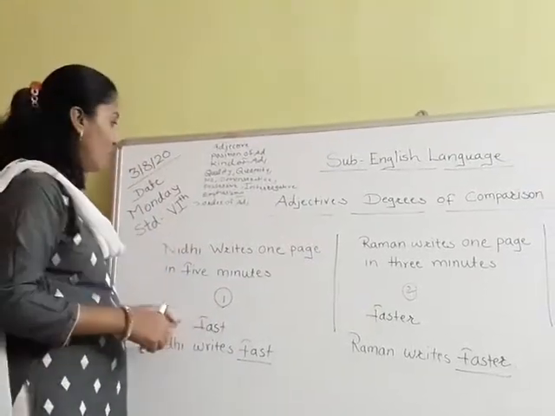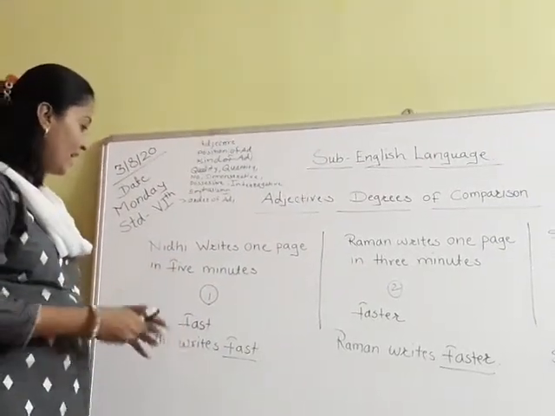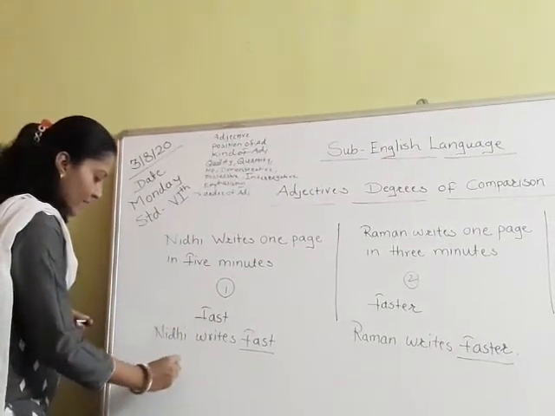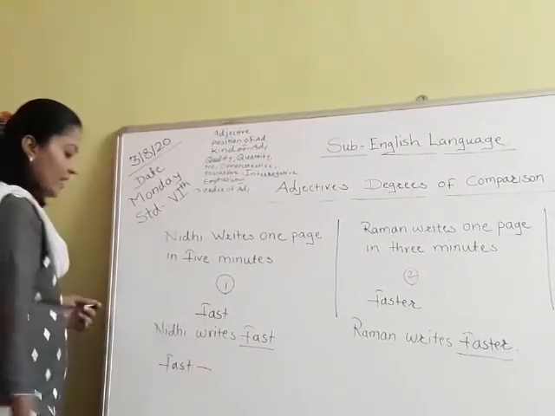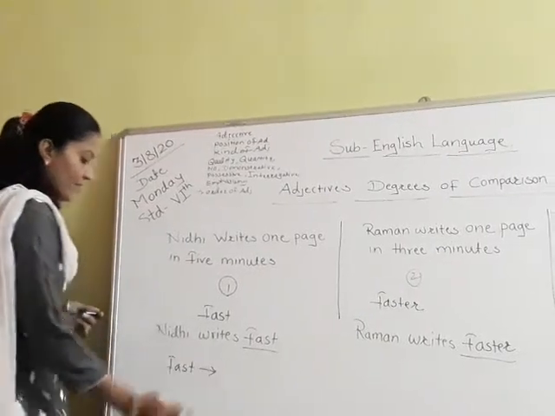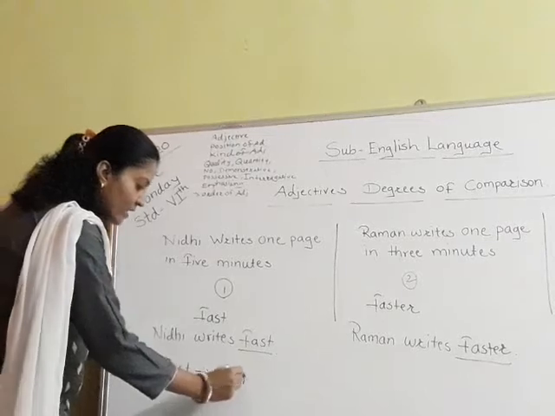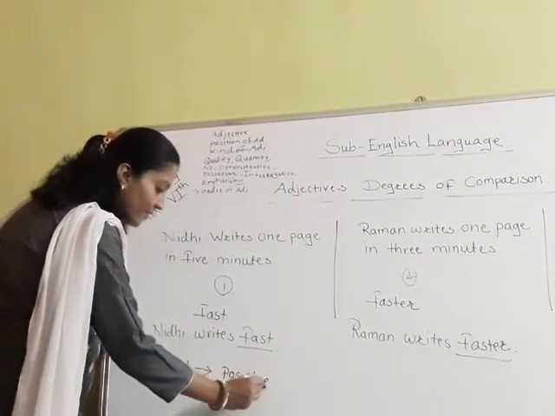So when I have used fast, that degree is known as the positive degree.